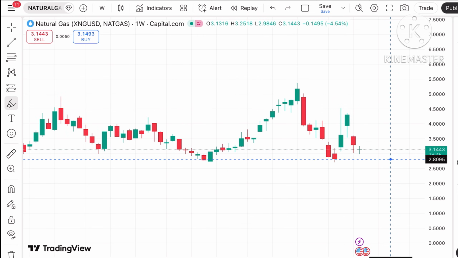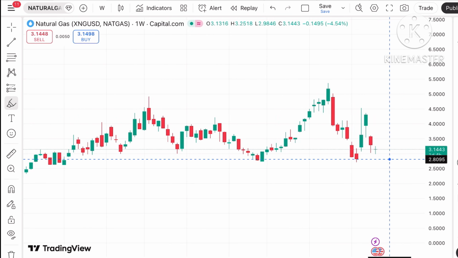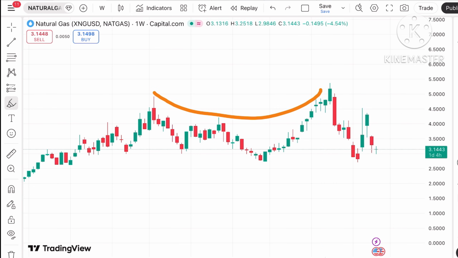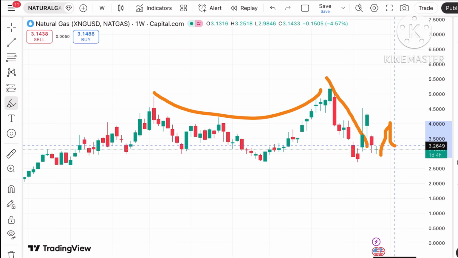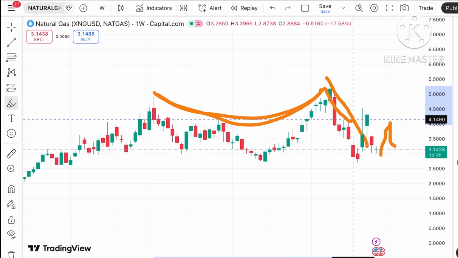Okay, now look at this particular chart. What you can see, there is a clear U pattern has formed. After that there is a downfall, and if the price keeps rising above this level, chances of going further high can be there, a very good probability of further upside. Okay, now the price is trading around 3.4.